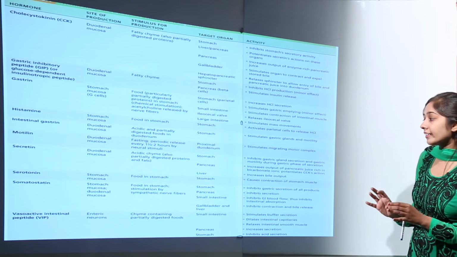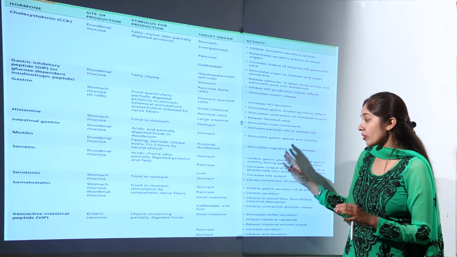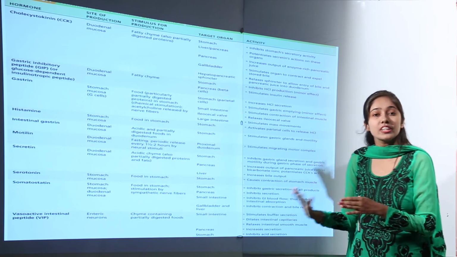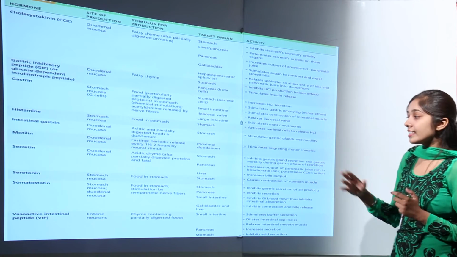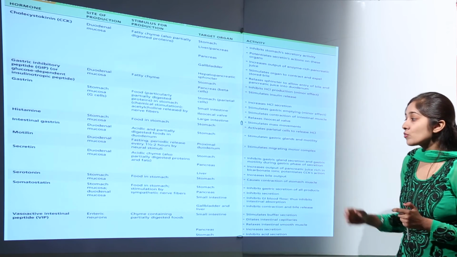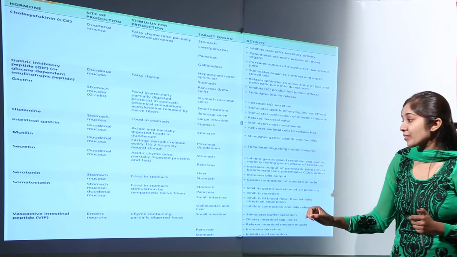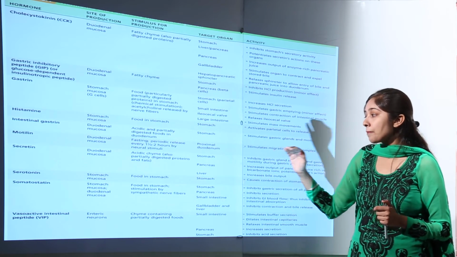It has an inhibitory action on the secretions of these organs.